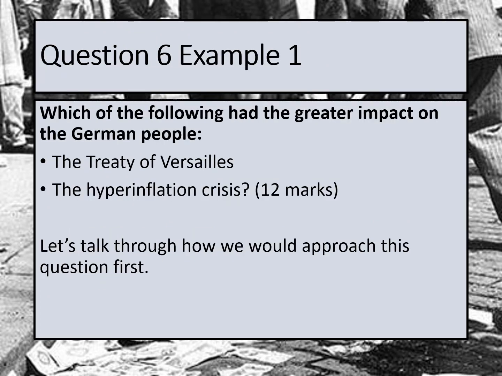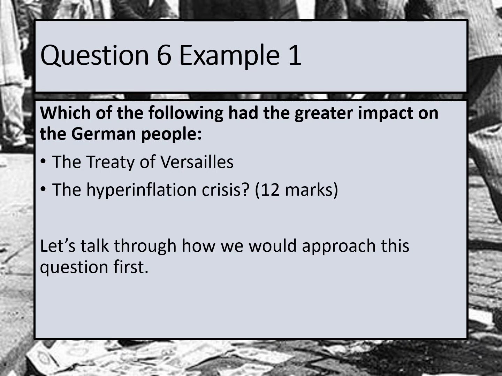So this slide shows you our question 6, example 1. This is one that we're going to go through together, and I'm going to show you a model answer for this question as well. So the question is, which of the following had the greater impact on the German people? Was it the Treaty of Versailles or the hyperinflation crisis?